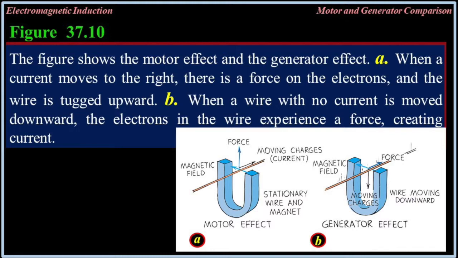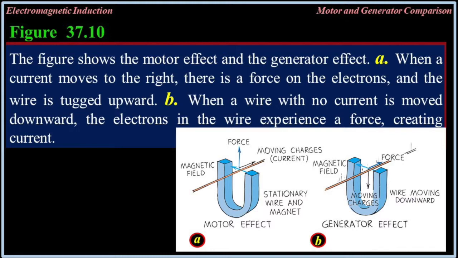In the generator effect, a wire with no current is moved downward through a magnetic field. The electrons in the wire experience a force perpendicular to their motion, which is along the wire. So a current begins to flow. A striking example of a device functioning as both motor and generator is found in hybrid automobiles.